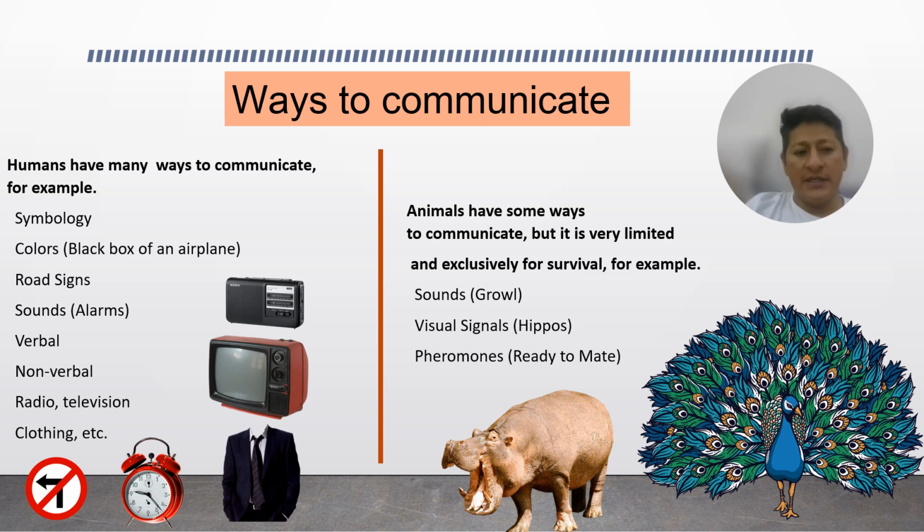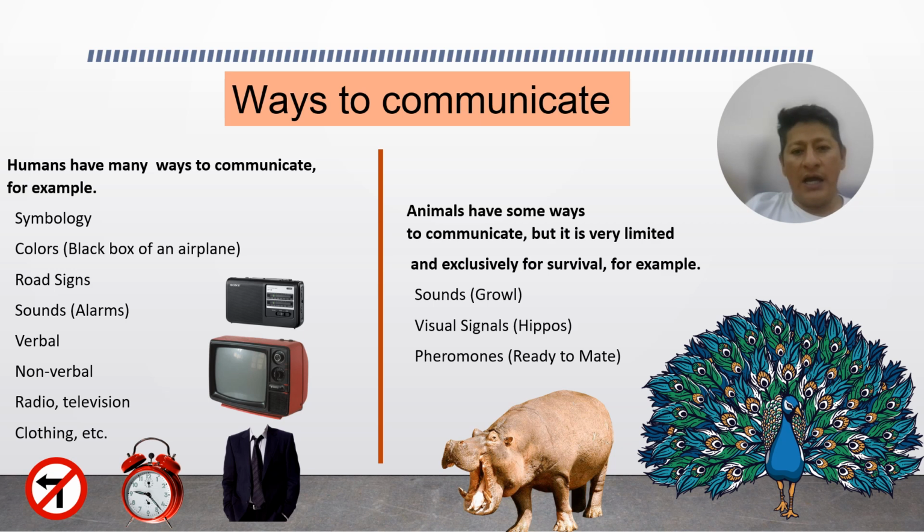Road signs, sounds, verbal and non-verbal communication, and radio, television, clothing, etc. In clothing, for example, some people dress very elegantly. That means they are going to a party.